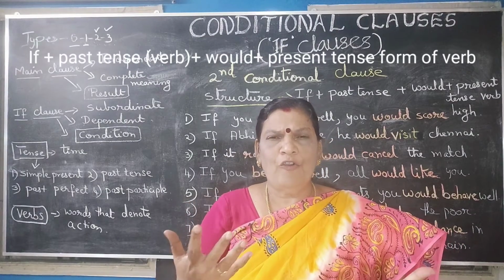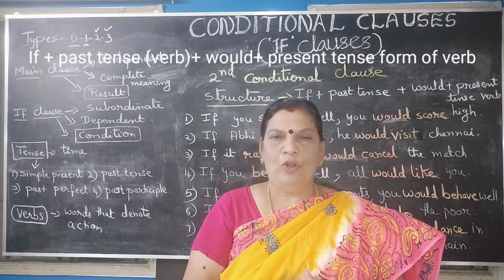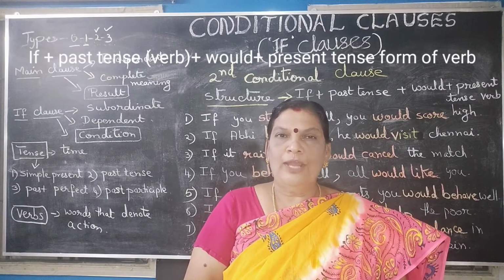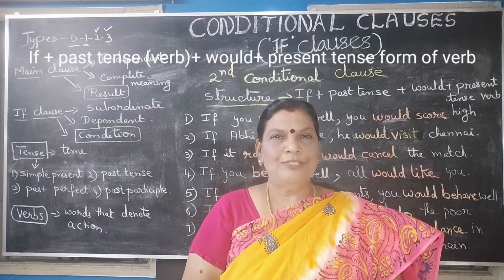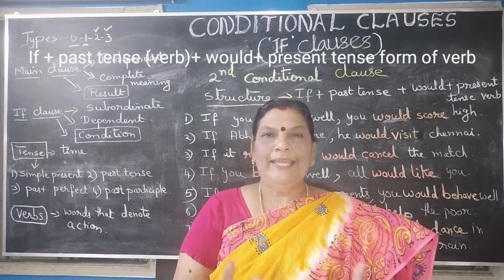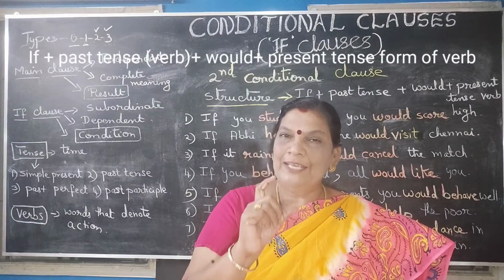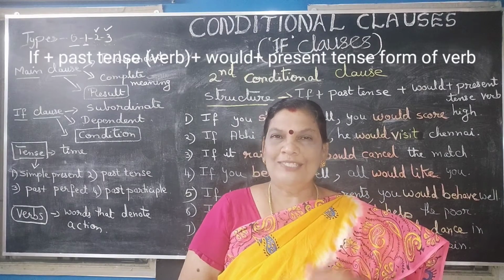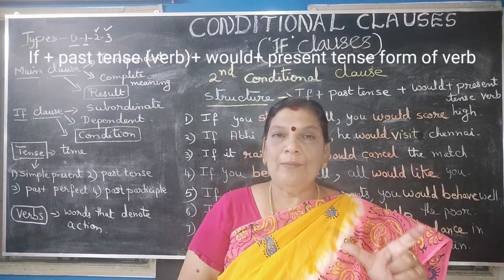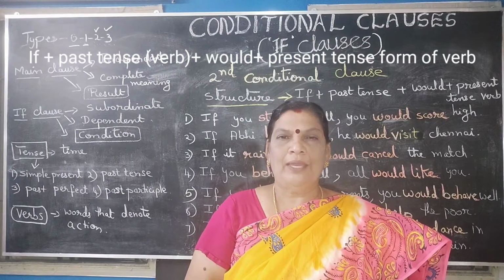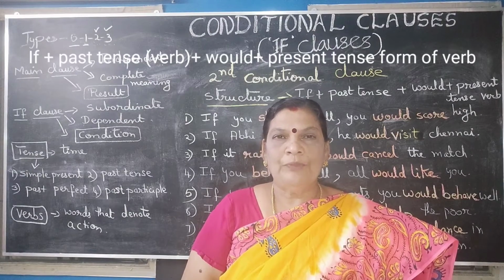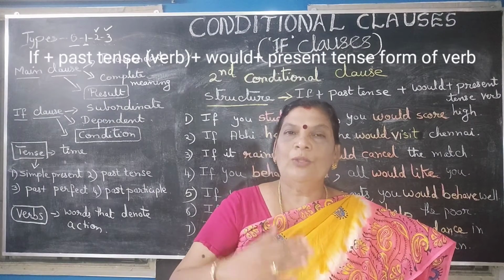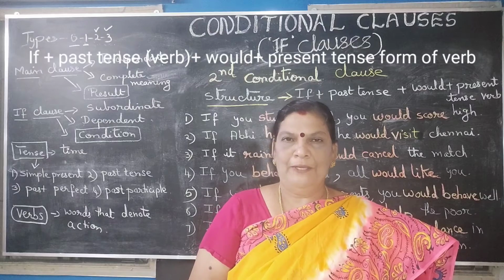Now what is the meaning of main clause, or what is this main clause? This main clause is also called or known as independent clause. So what is it called, children? It is also called as independent clause because it gives a complete meaning. And how about the subordinate clause? Subordinate clause, that is the if clause, it is incomplete in meaning. So that is the reason why the subordinate clause is also known as dependent clause, because it depends on the main clause to give the meaning.